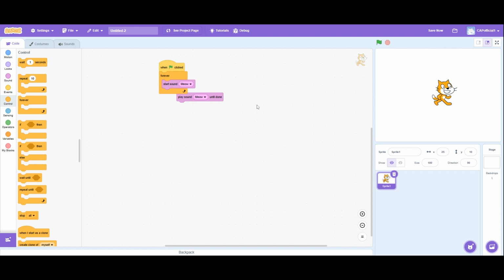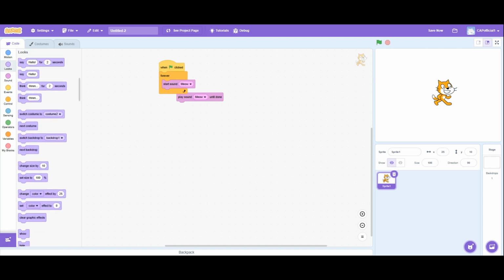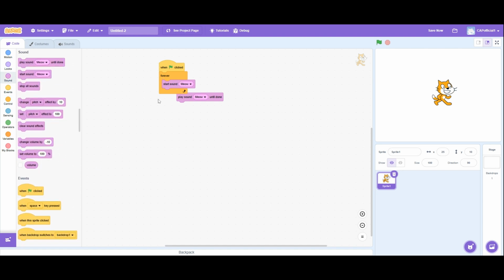The reason that we hear something and it's not just an infinitely short sound is that it takes time for the computer to go through each of the steps. And that time is the time of the sound that we hear. Let's go back to sound and put these two back.